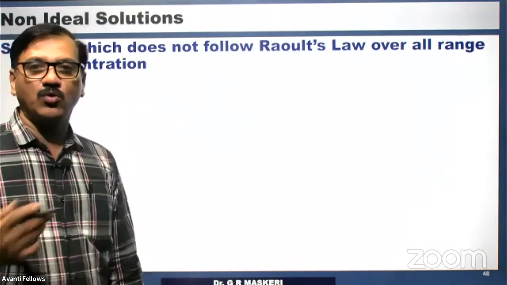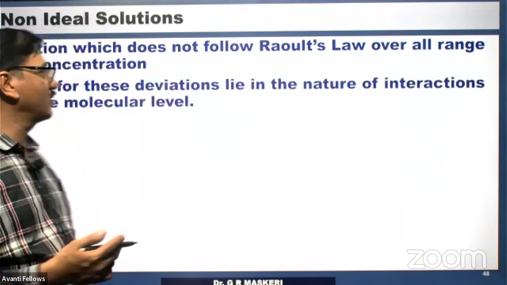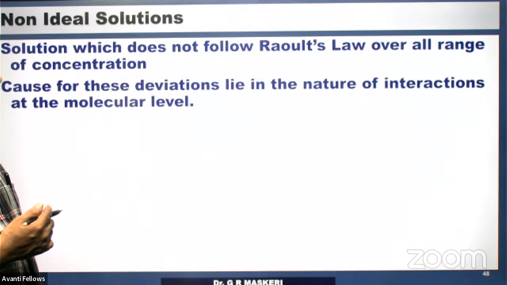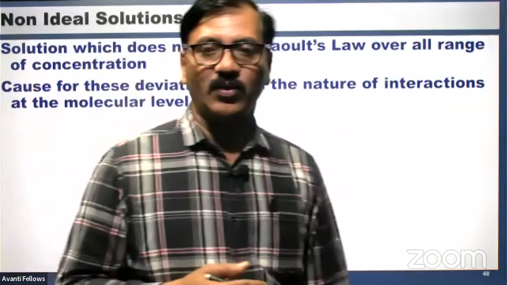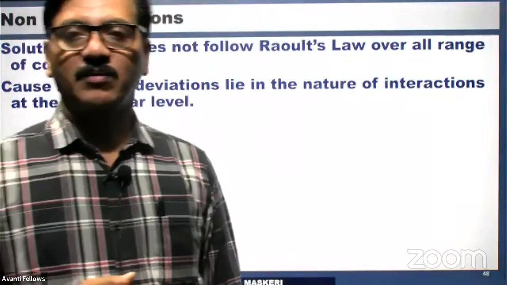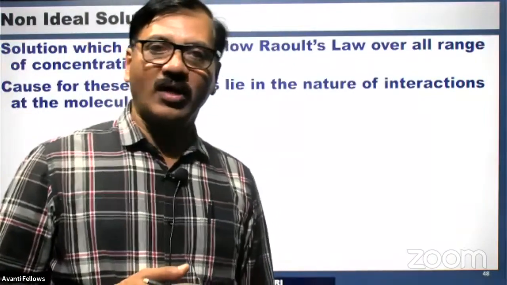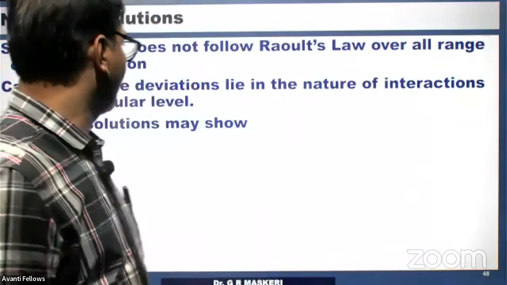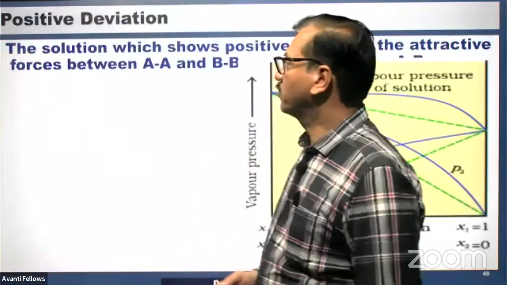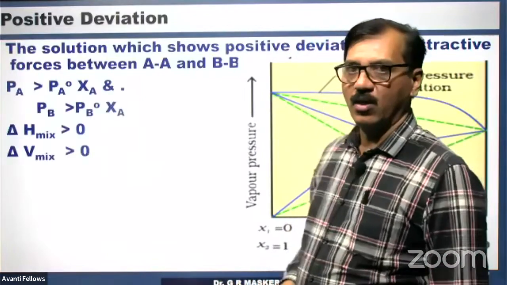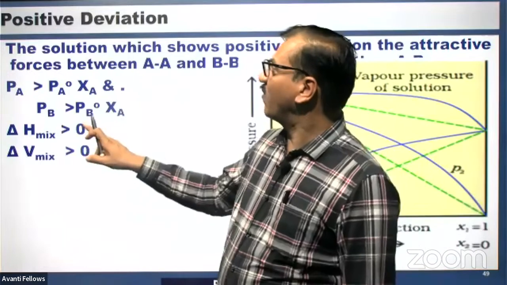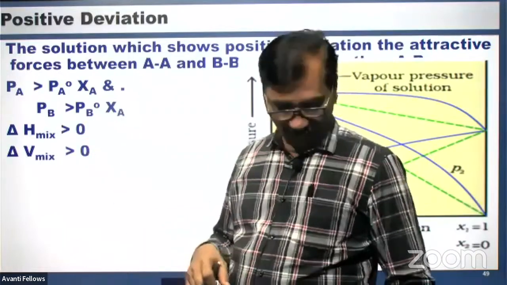So solutions which do not obey Raoult's law are non-ideal solutions. The causes of these deviations lie in the nature of interactions at the molecular level. How the interaction is different at the molecular level, that we have to understand. Then it becomes non-ideal. Whenever it is non-ideal, delta H mix may be positive or negative, and delta V mix may be positive or negative.